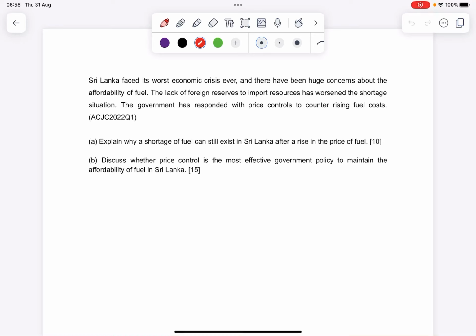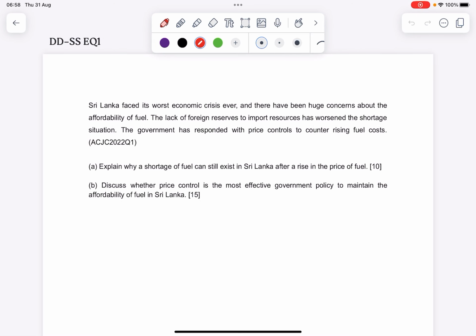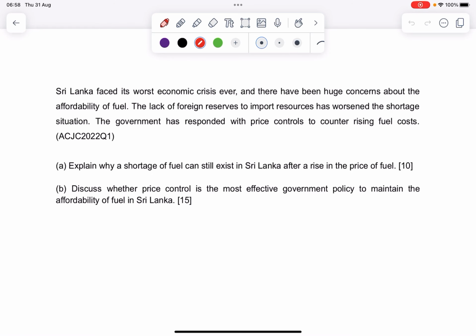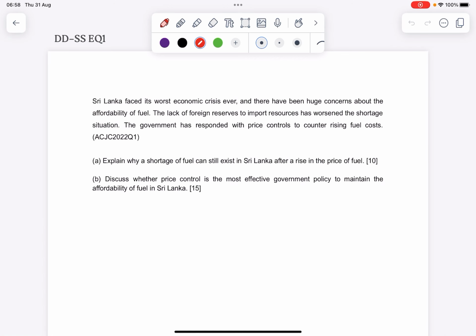Sherman Lee, and today I will be bringing all of us through a demand and supply question. This is a rather interesting demand and supply question mixed with a little bit of equity. So, today I'll go through just the essay planning for both part A and part B so you can have an idea of what you need to write, especially in the essay, okay?